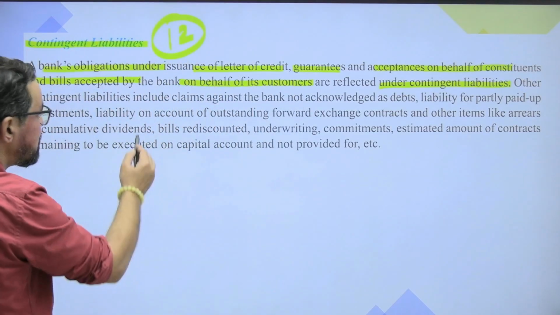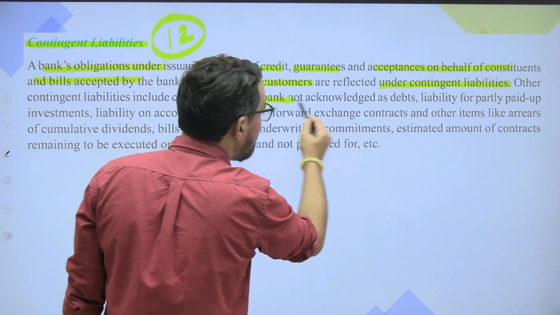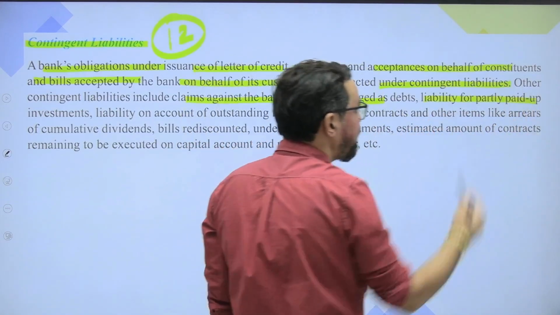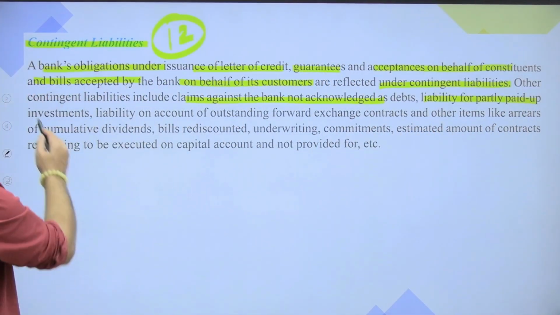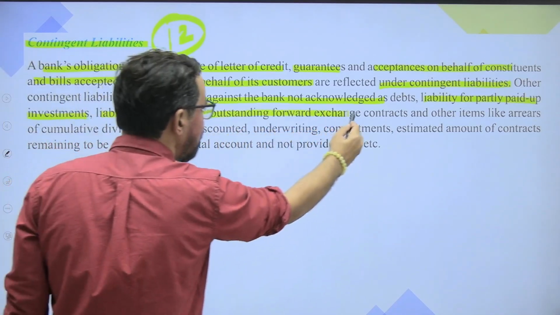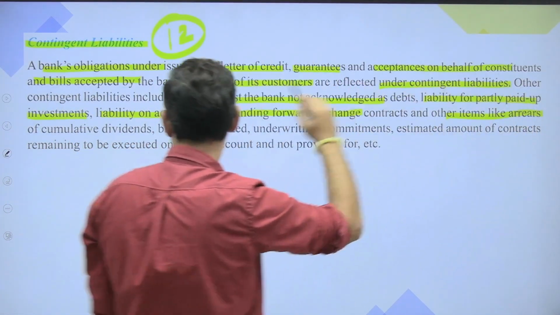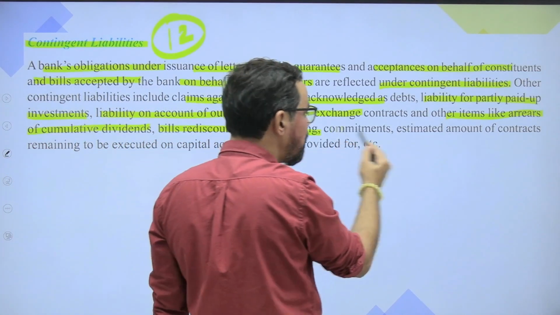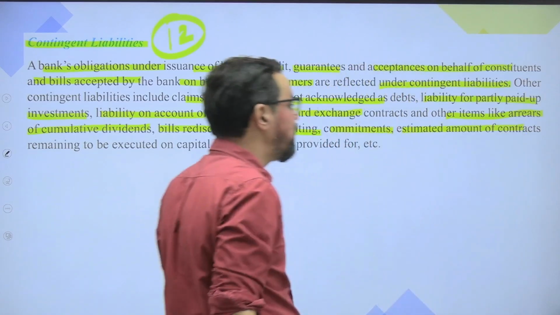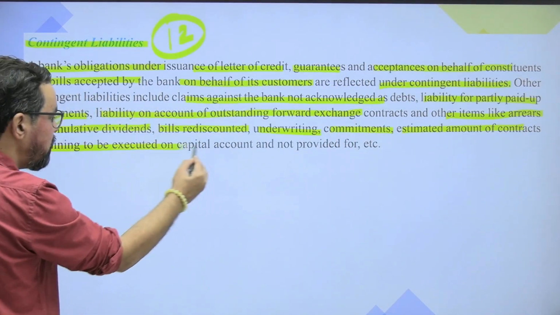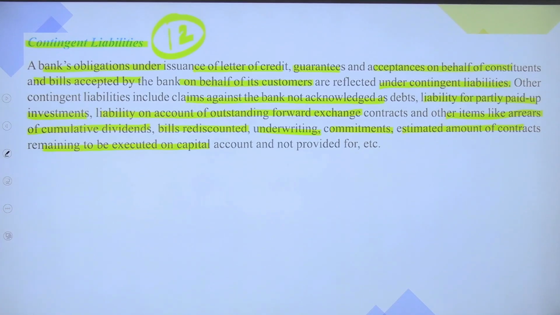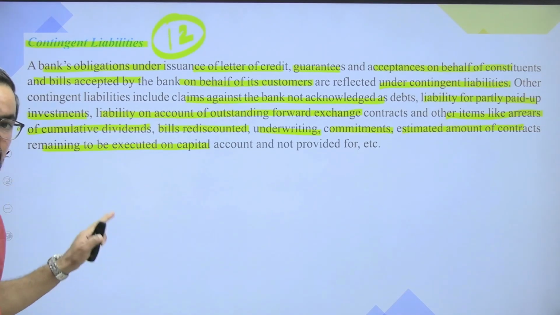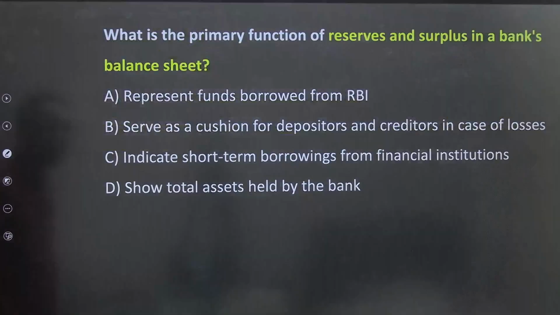Other contingent liabilities include claim against the bank not acknowledged as debt, liability for partly paid up investment, liability on account of outstanding forward exchange contract, other items like arrears of cumulative dividend, bill rediscounted, underwriting commitments, estimated amount of contract remaining to be executed on capital account and not provided for. So these all generally come under your contingent liabilities, Schedule 12 of the proforma balance sheet और फॉर्म में. ठीक है, प्लीज ध्यान रखेंगे.